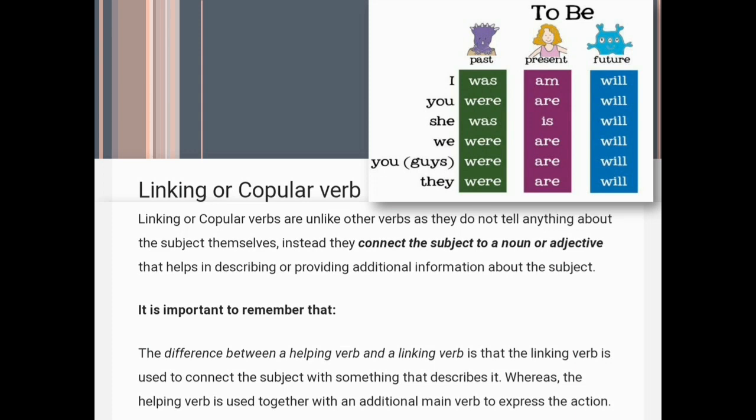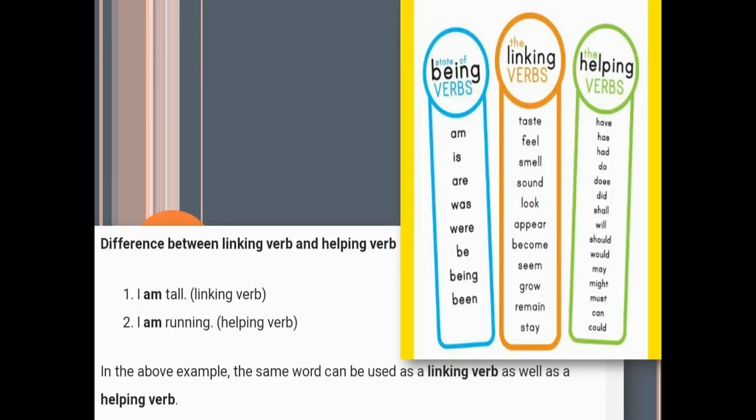So, linking verbs link the subject with the noun or adjective in a sentence, whereas helping verbs help to complete the meaning of the sentence by adding with the main verb. So, state of being verbs are am, is, are, was, were, be, being and been. Some linking verbs are taste, feel, smell, sound, look, appear, become, seem, grow, remain and stay. And some helping verbs are have, has, had, do, does, did, shall, will, should, would, may, might, must, can and could. Now see the difference between linking verbs and helping verbs.